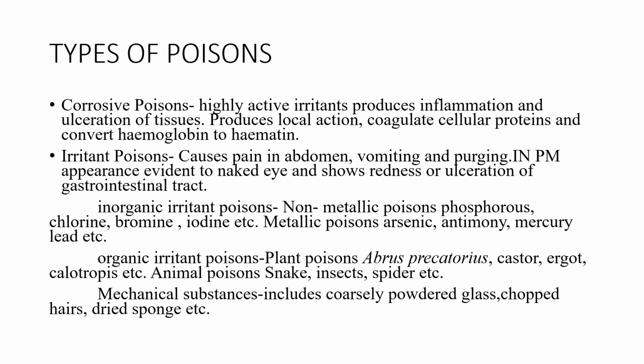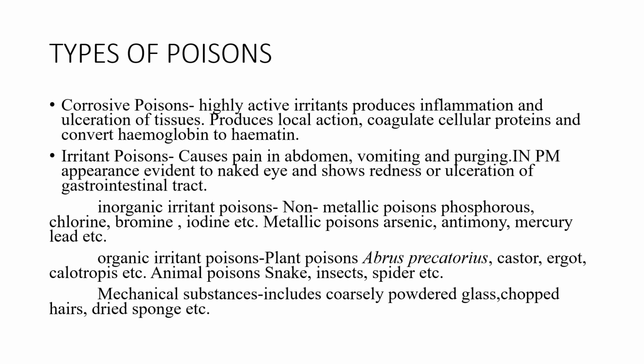Then come the organic irritant poisons, which have organic sources, like plants or animals, and cause irritation. Some are plant poisons, like Abrus precatorius. These are all plant sources, and only certain parts of these plants are poisonous, not the whole plant. In some cases, the whole plant may also be poisonous.